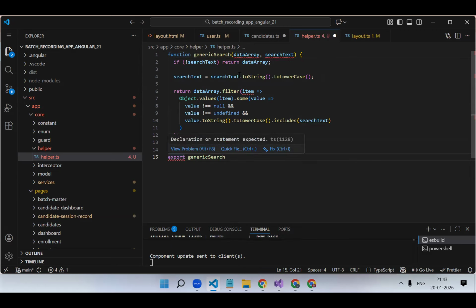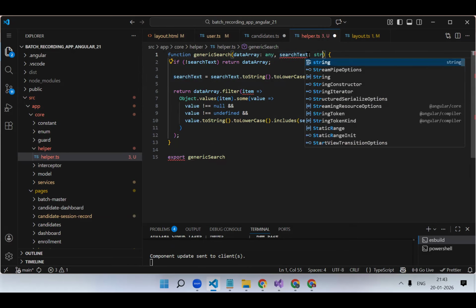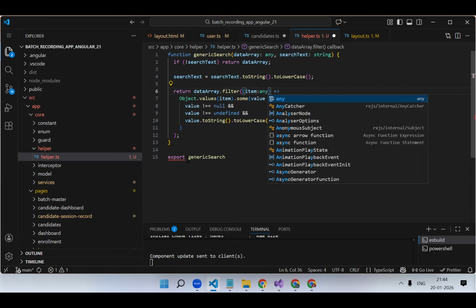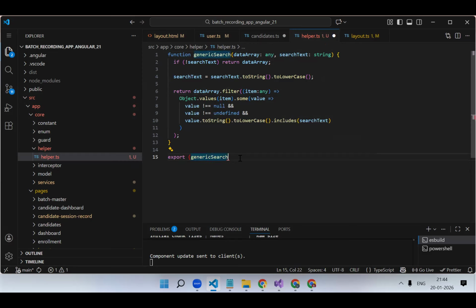Declaration expected. Any, string, export. Okay, let me try. I am also doing this after a long time.